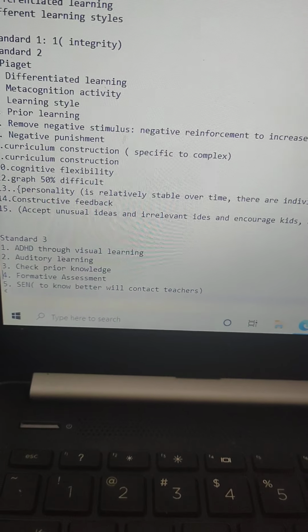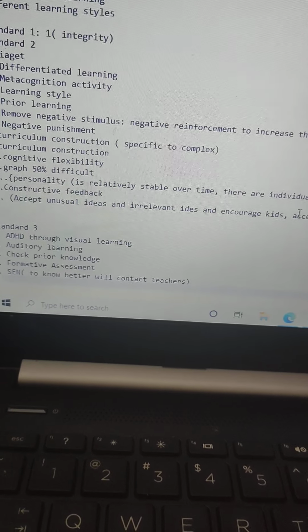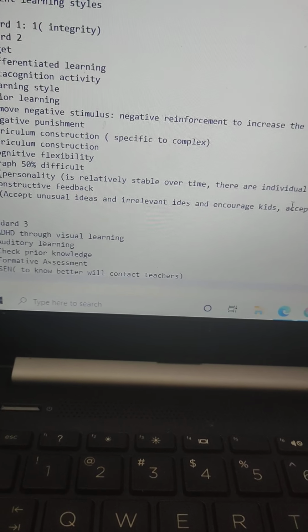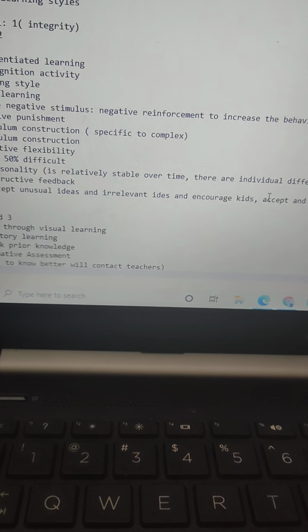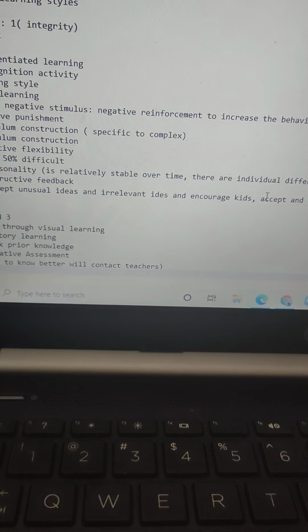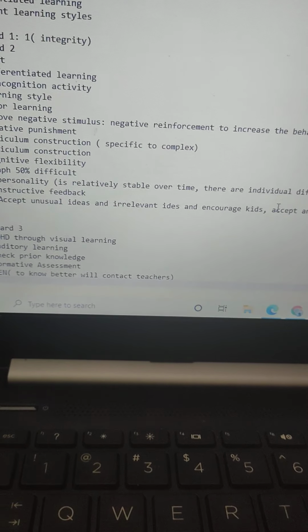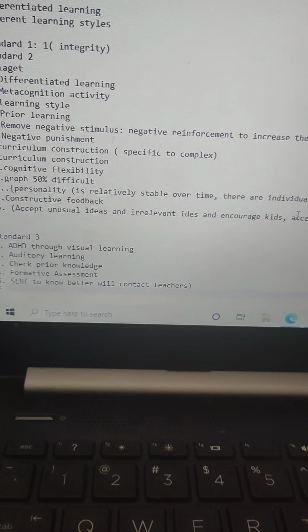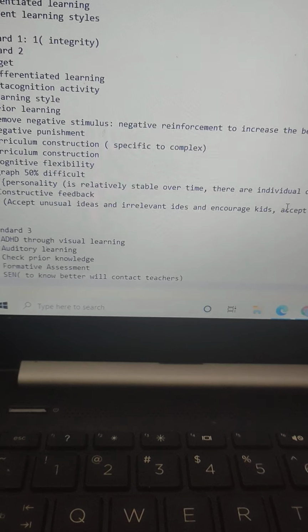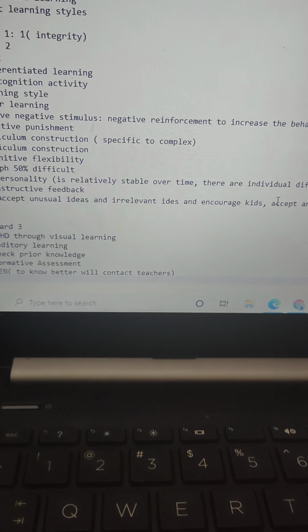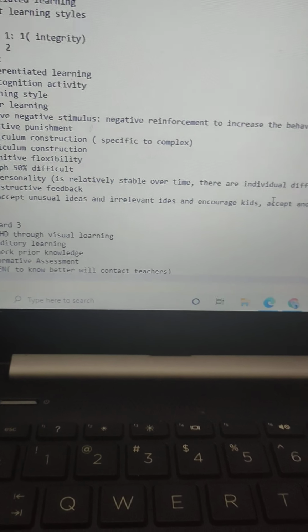Then cognitive flexibility I have mentioned, and there were 3 to 4 graphs wherein 50% of the students have achieved the difficult level, and there were graphs based on that. All right, histograms. If you look into the guide of UAE, the questions which are given there, graphs are there. So similar graphs were asked.